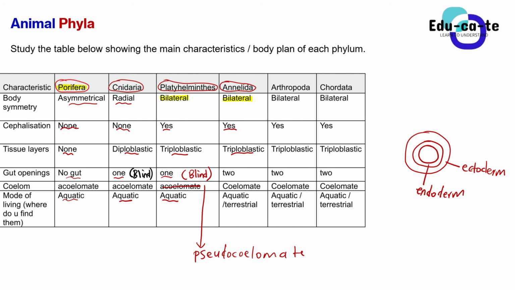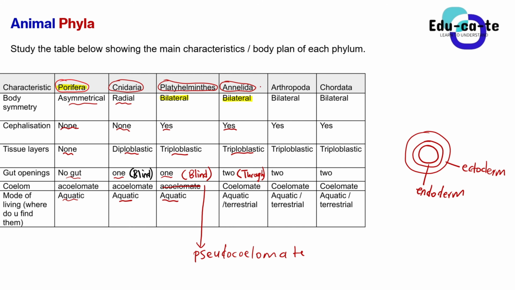Remember that when it's got two guts, it means that there's a mouth and there's also an anus. The mouth is used for consuming food, and the anus is used for excreting waste. So there are two gut openings, and we say that gut system is known as a through gut. You still need to remember that. Just like us as humans, we've got a mouth for consuming food, then an anus for excreting waste. It's a through gut.